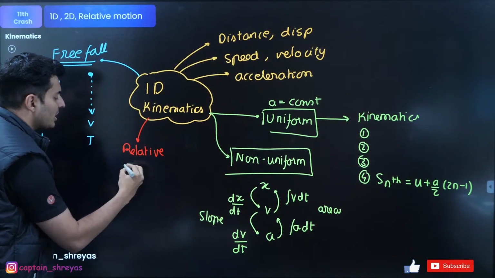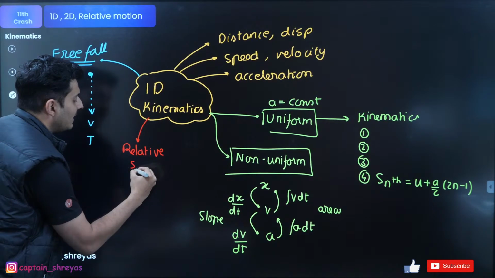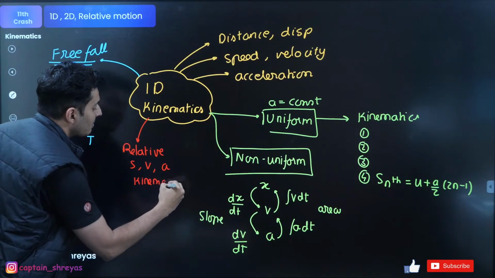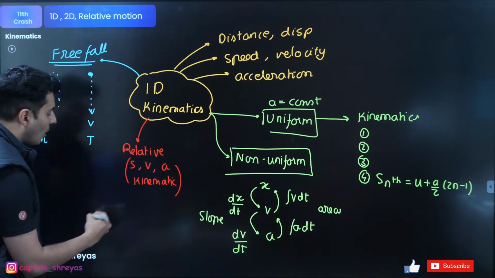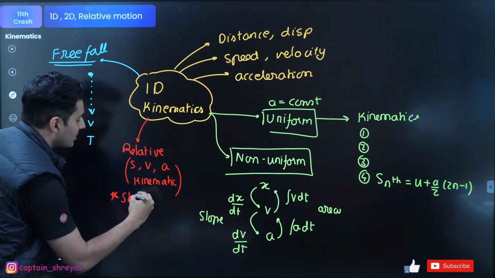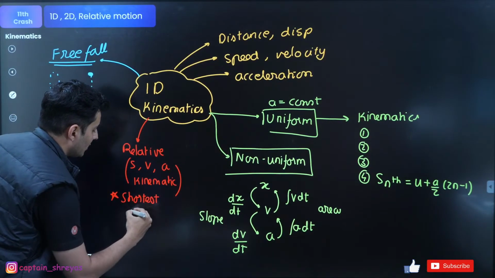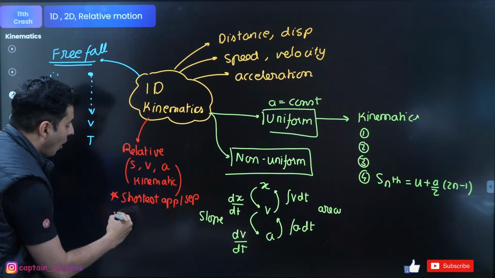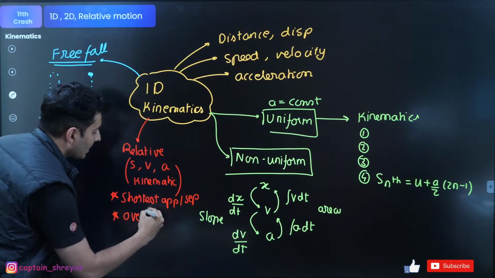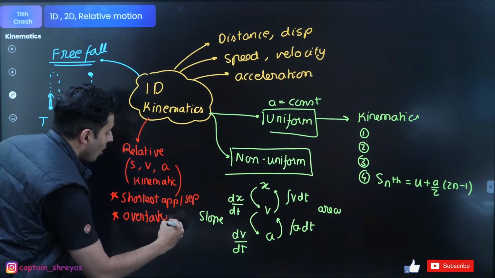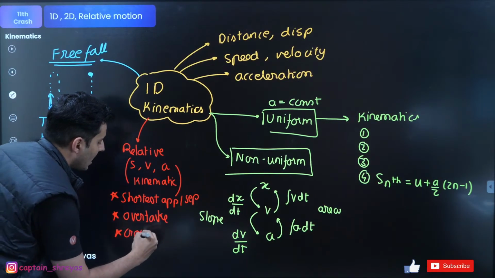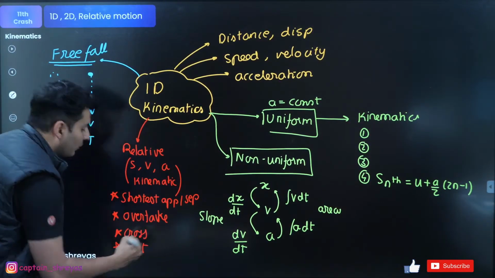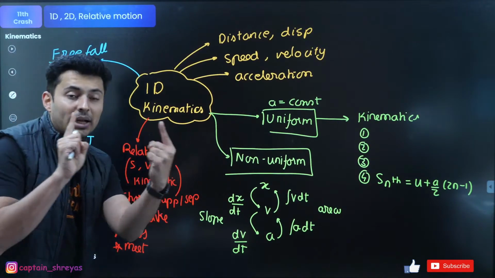So when you have relative motion, you have relative displacement, relative velocity, relative acceleration, relative kinematic equations, and you might have problems of basically shortest approach or separation. These kind of questions can be there, or time taken to overtake, or time taken to cross, or time taken to meet. These kind of questions are very common in relative one dimension question.